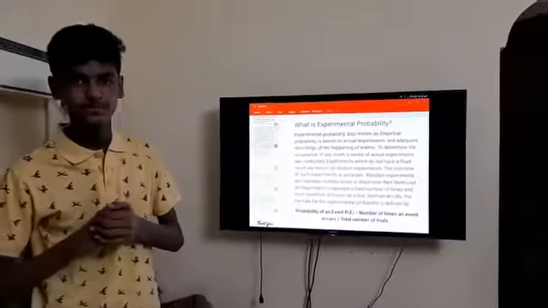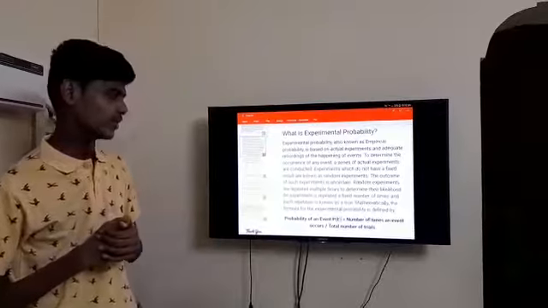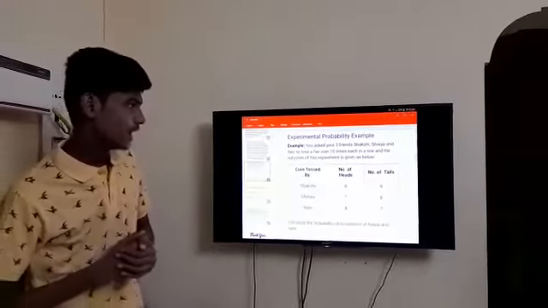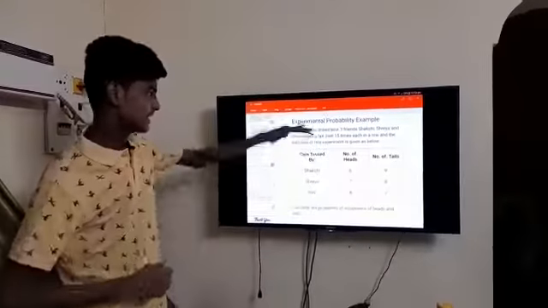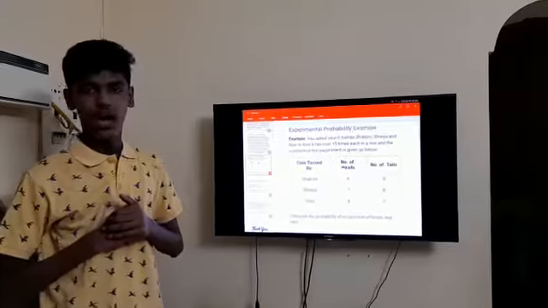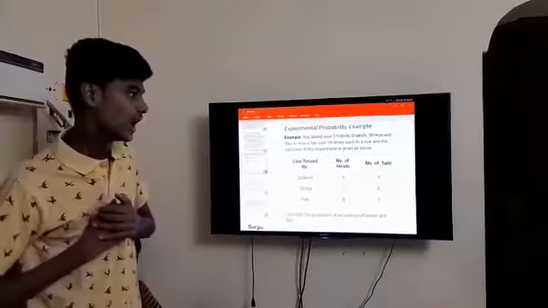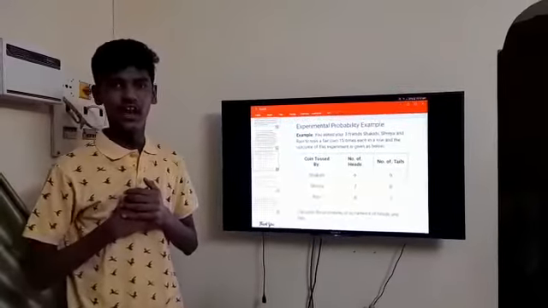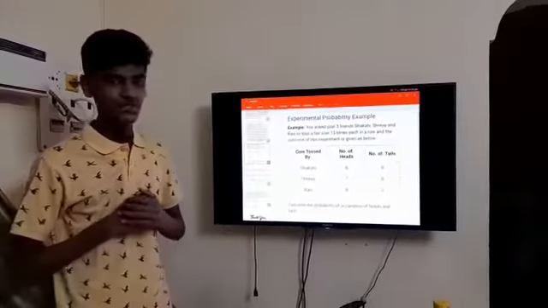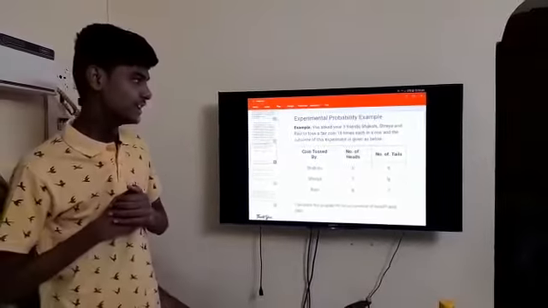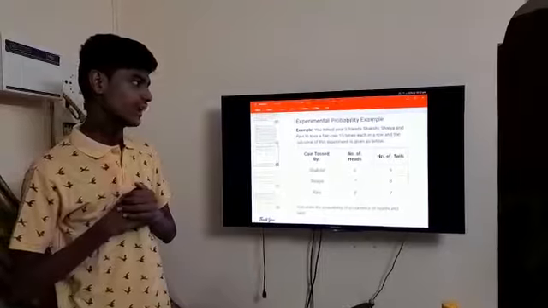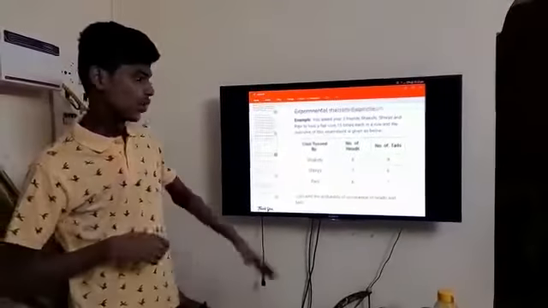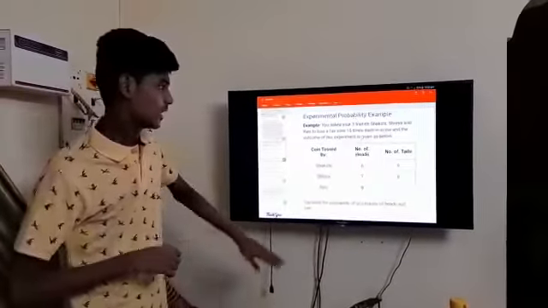Next slide. Next we are going to see an example on experimental probability. First example: I asked my friends Shakshi, Shreya and Ravi to toss a fair coin 15 times each in a row, and I noted these observations.